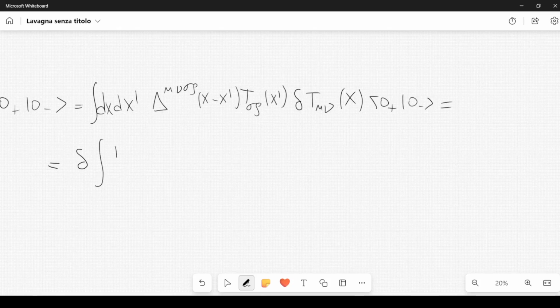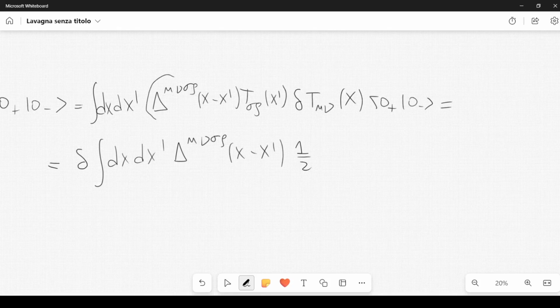So I have integral dx prime delta mu nu sigma rho of x minus x prime, and then I have a factor of 1/2. I have to be careful because the variation acts on this, but also acts on this. So I have to multiply by 1/2 due to symmetry, because this expression here is symmetric with respect to the exchange of sigma and rho.